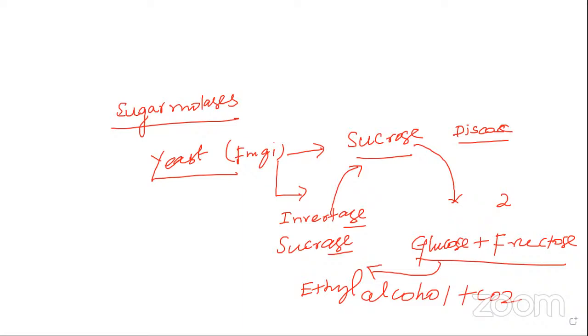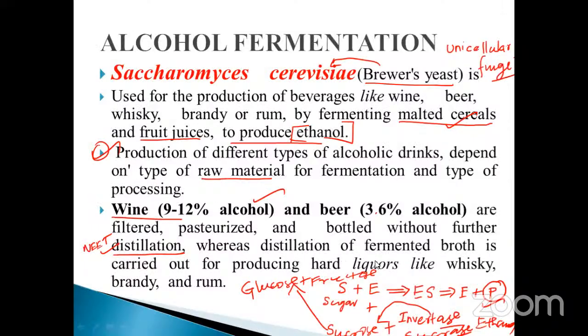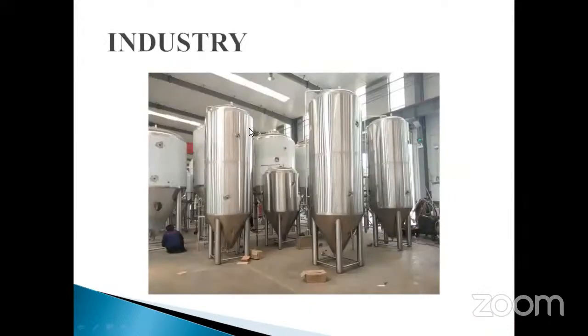Saccharomyces is the microorganism used. Don't forget, my dear, these are the important things. Whereas distillation of the fermented broth is carried out for producing hard liquor, such as whiskey, brandy, and rum. These are the important processes. These are all fermentation byproducts obtained from the industrial aspects. So go to the next one.